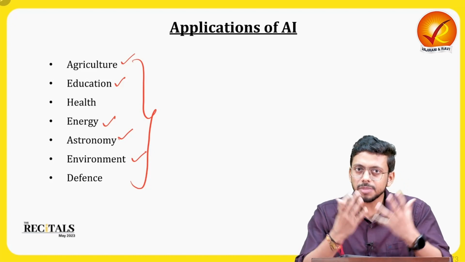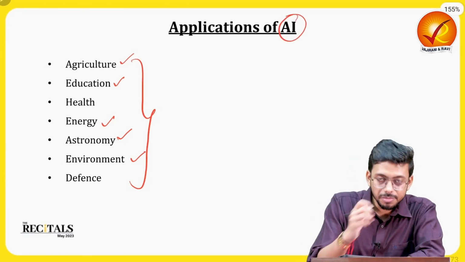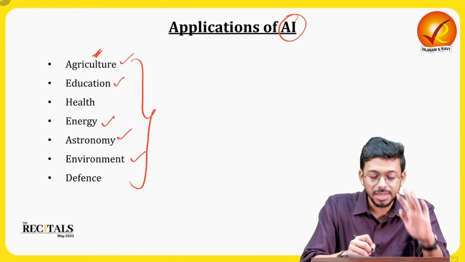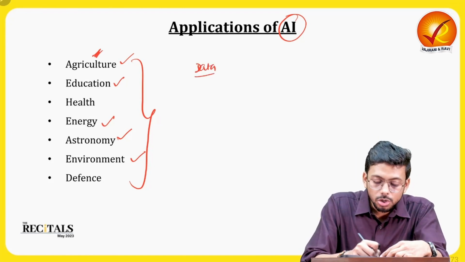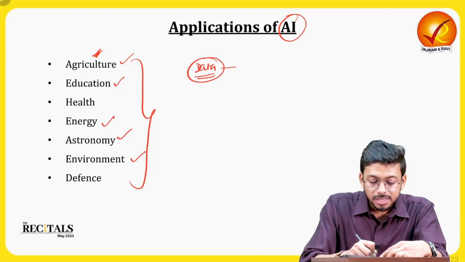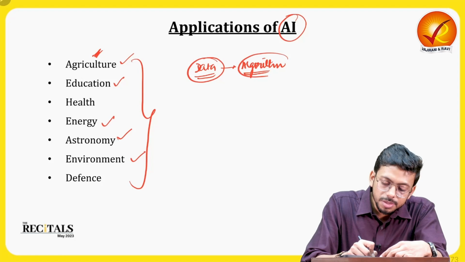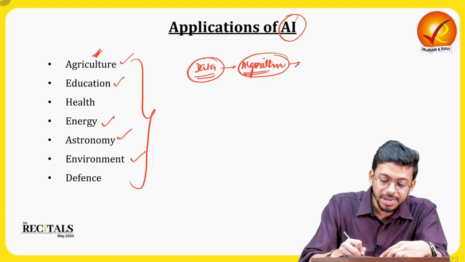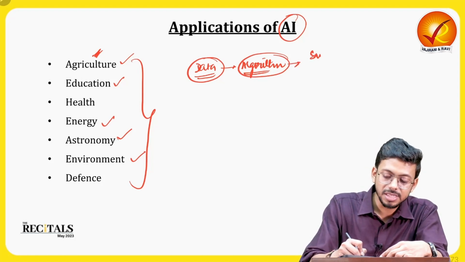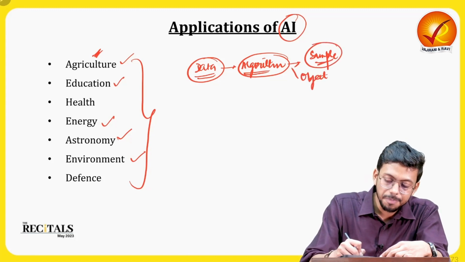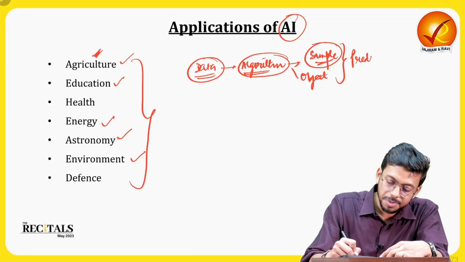Now let us first of all understand the basic things. How do we understand how it is going to be useful in agriculture? Just understand the basic fundamental. A lot of data is going to be fed into the system. Based on these data, it will develop algorithms, and on the basis of the algorithm, it will identify any other sample data, any other object that we have. So it's basically a predictive analysis. Okay, the predictive analysis will be done, right?